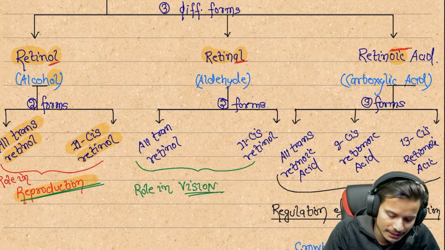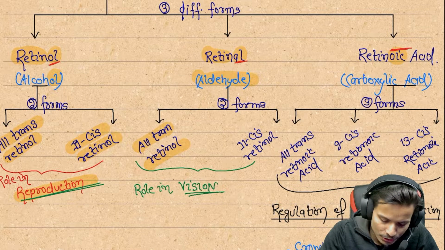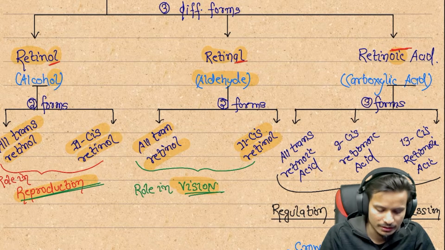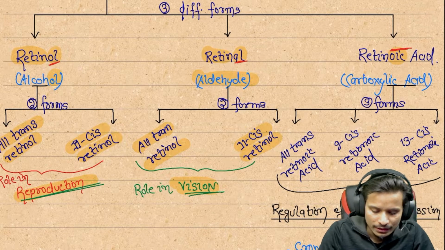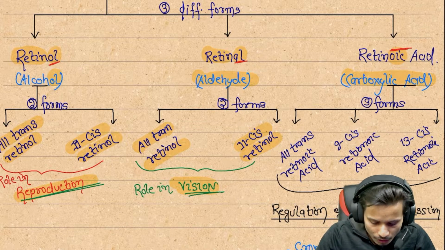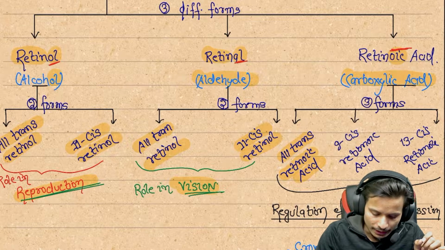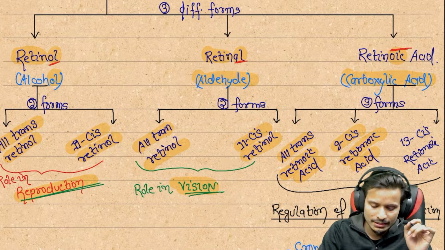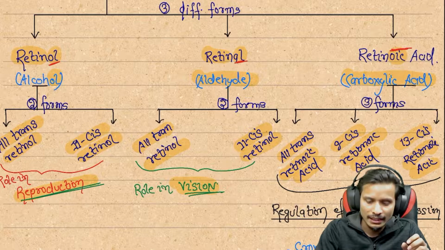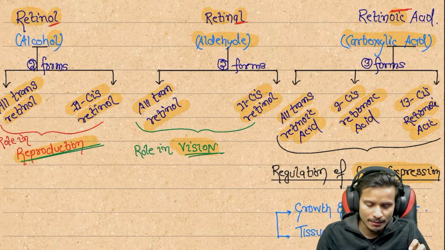The second one is retinal, the aldehyde group. There are also two forms, all trans retinal and 11 cis retinal, and their role is in vision. Next one, retinoic acid. Retinoic acid is a derivative of carboxylic acid, and it has three forms: all trans retinoic acid, the first one, 9 cis retinoic acid, the second one, and 13 cis retinoic acid, the third one. Their role is in gene expression.